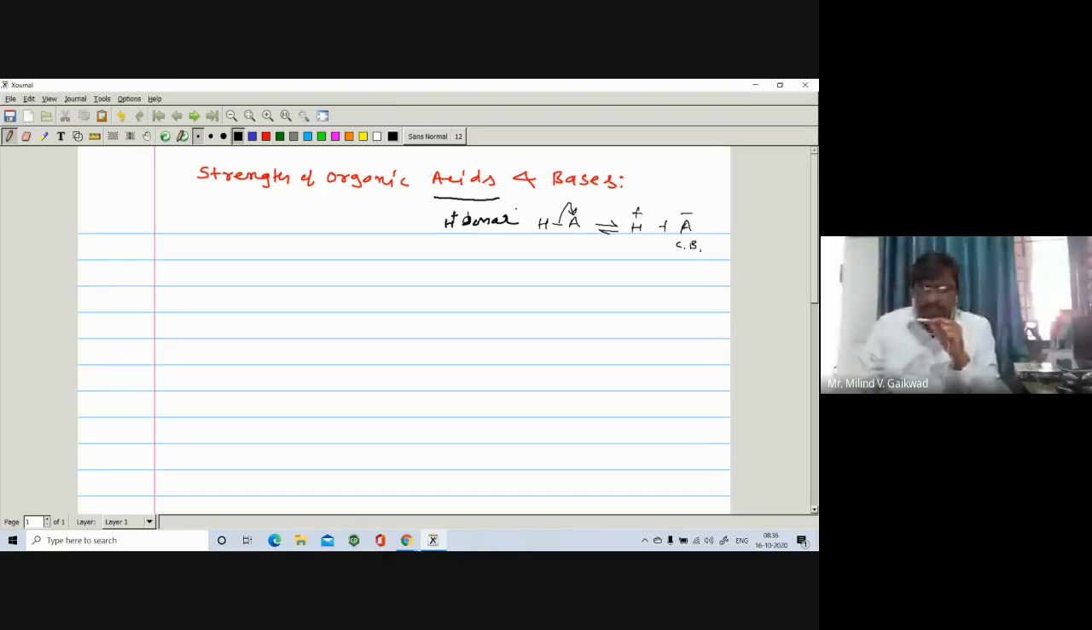So to compare the acidity, we have to see that the HA bond should be weak, and after dissociation, the conjugate base should be stable. So these 2 points we have to discuss. An H plus donor is an acid, and one which can lose H plus very easily is found to be more acidic in nature.